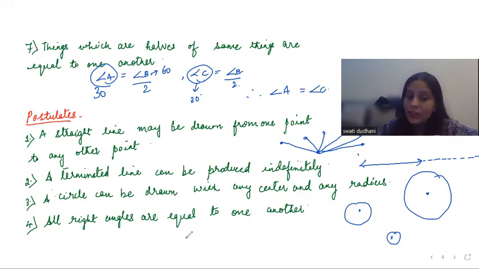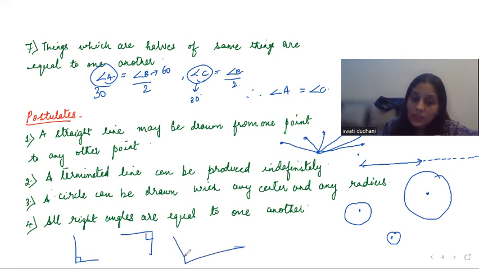Next, all right angles are equal to each other. So this is my right angle. A right angle is 90 degrees. Even this is my right angle. This is my right angle. So whatever shape I take the right angle in, they all will be equal to each other.